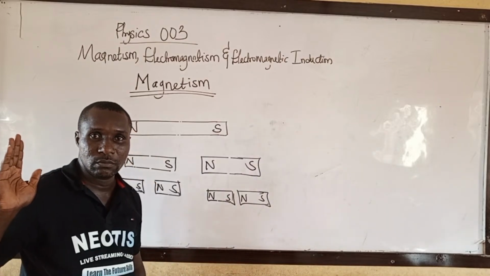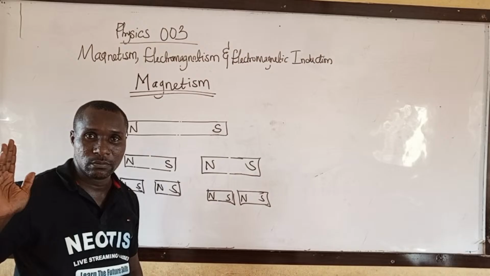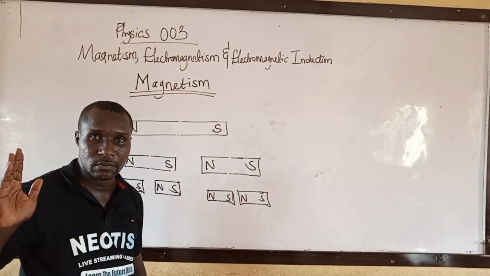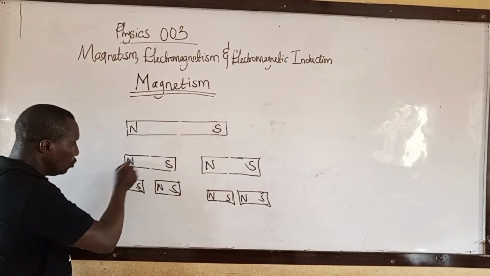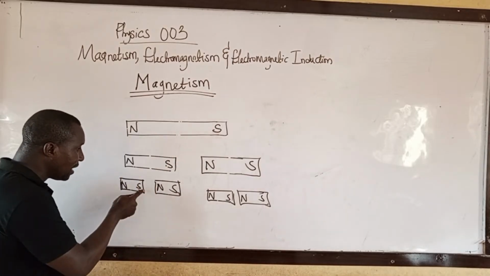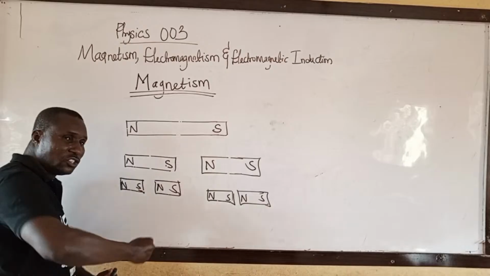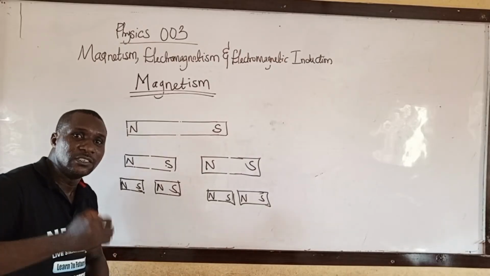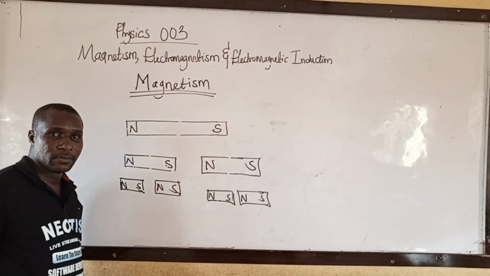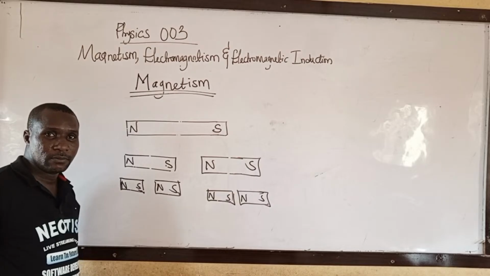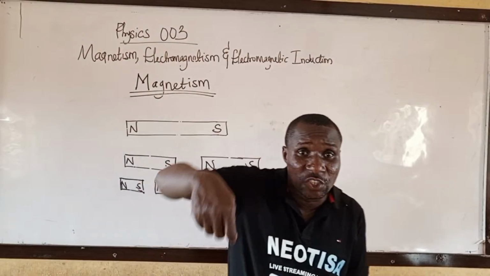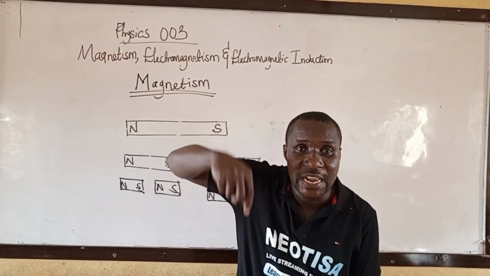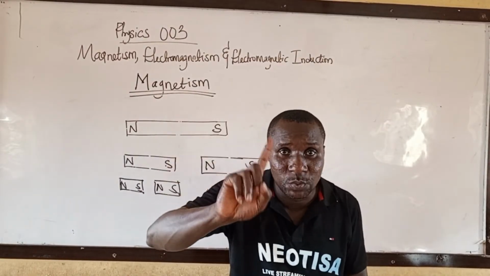Take note. If you cut it, you see how the north and south form, but the difference is that the strength of the polarity reduces. Take note of that.